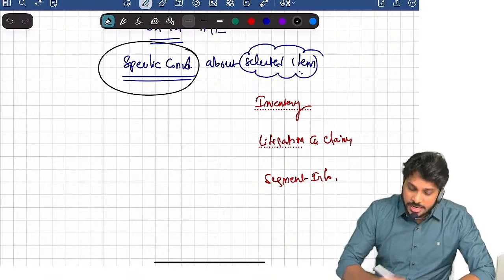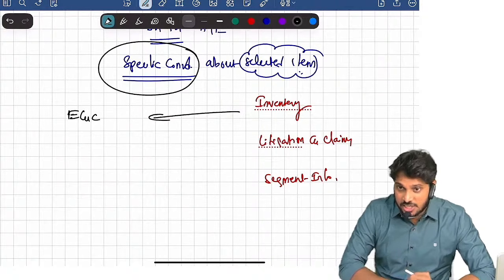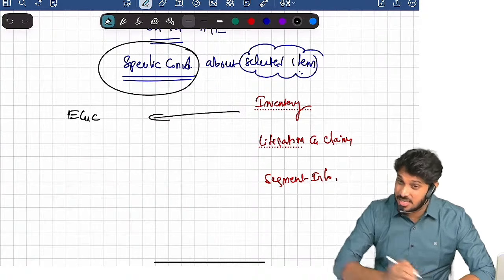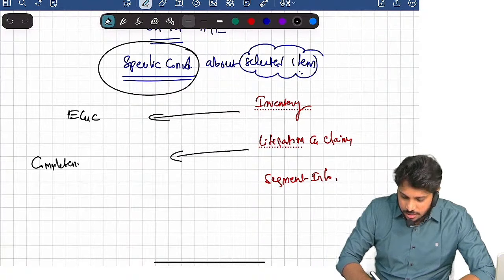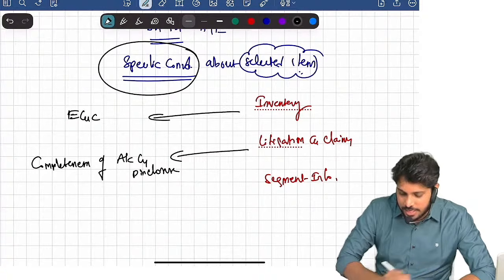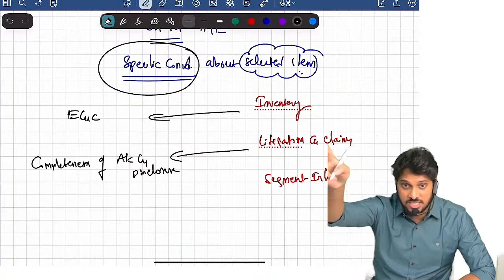What does the auditor have to specifically consider? For inventory, you should consider 2 assertions, existence and condition. Whereas for litigation, you should consider the assertion called completeness of accounting and disclosure of litigations and claims.